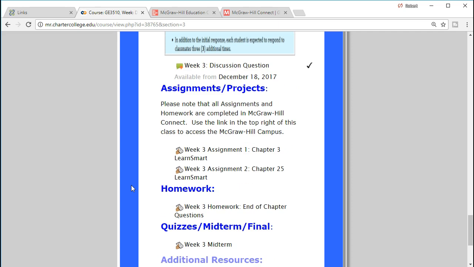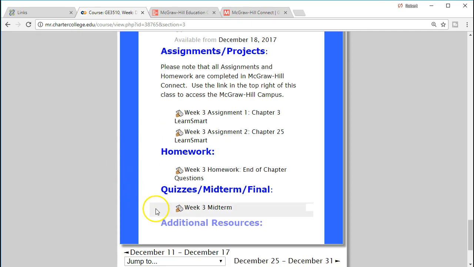We then have the assignments, the homeworks, and the quizzes. Remember that although most of this work will be done in McGraw-Hill's Connect, it won't all be listed up there. And even though a lot of the work will not be done here in Moodle Rooms, it will all be listed here. So make sure that you're checking everything off in Moodle Rooms and making sure that you're picking everything up, even though you're doing most of the work up here in McGraw-Hill's Connect.